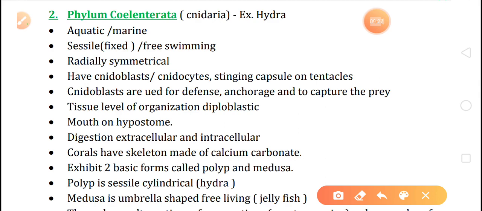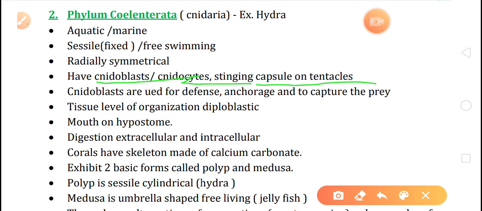The phylum Coelenterata have the special cells, that is cnidoblast or cnidocytes. They contain capsule on tentacles, like Hydra. They have tentacles to capture their food. So Hydra, they have a capsule there.